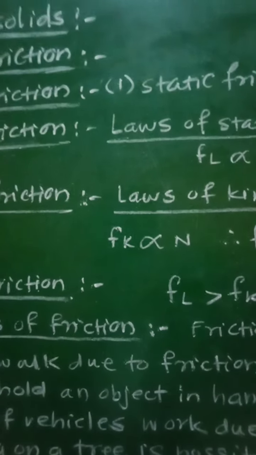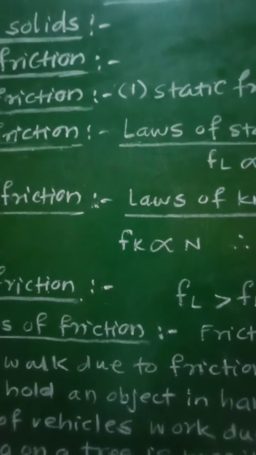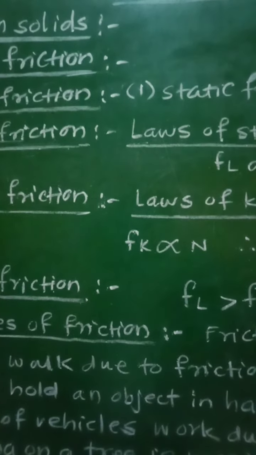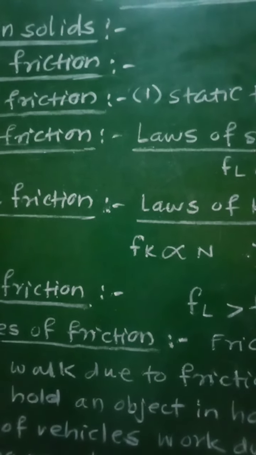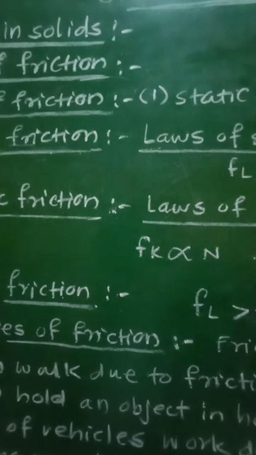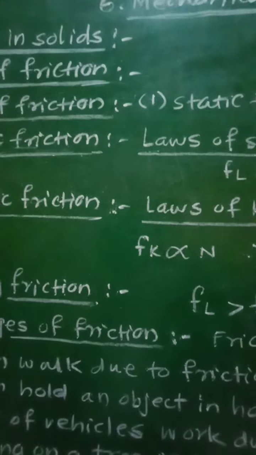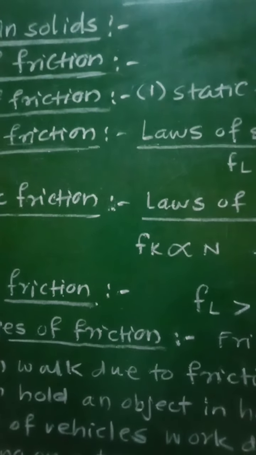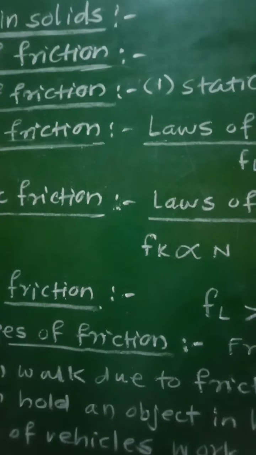And the fourth law is: the magnitude of force of kinetic friction is independent of relative velocity between the two surfaces in contact, provided that the relative velocity is neither too large nor too small.